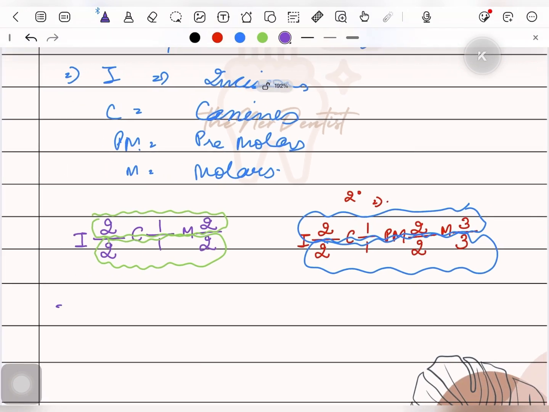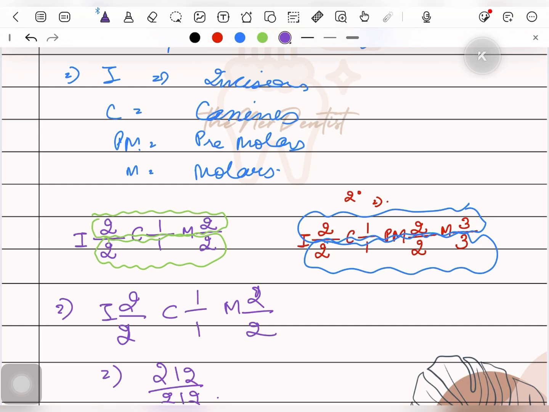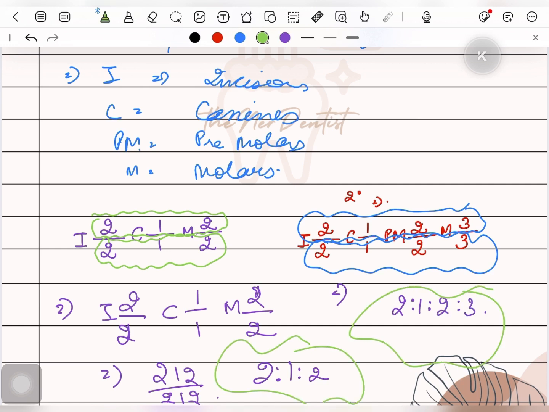So in case of primary dentition, the dental formula comes out to be 2, 1, 2 upon 2, 1, 2. You can also write it like this. And in case of permanent dentition, you can write it as 2, 1, 2, 3 upon 2, 1, 2, 3. It is important for viva. 2, 1, 2 is for primary dentition and 2, 1, 2, 3 is for secondary dentition.